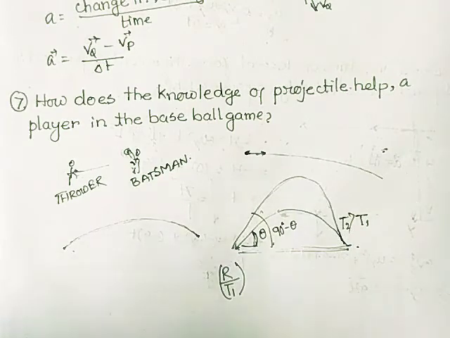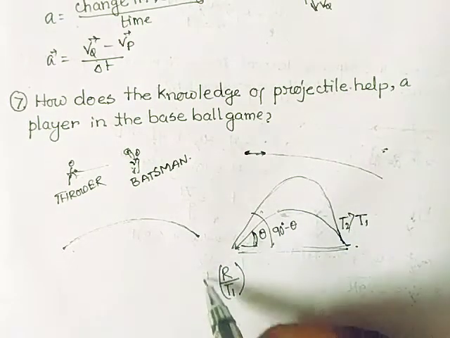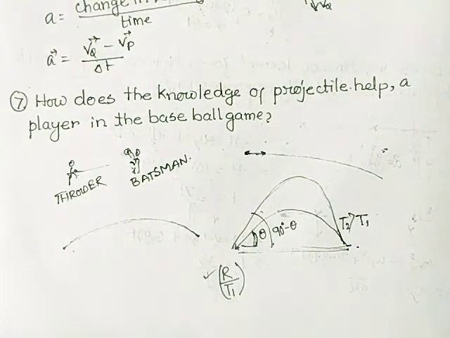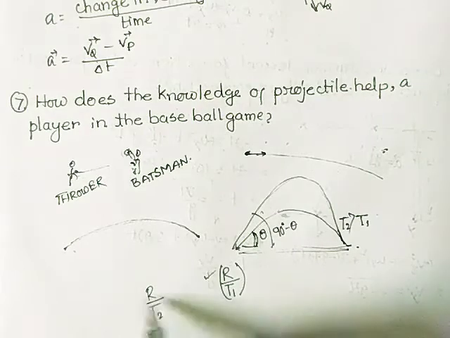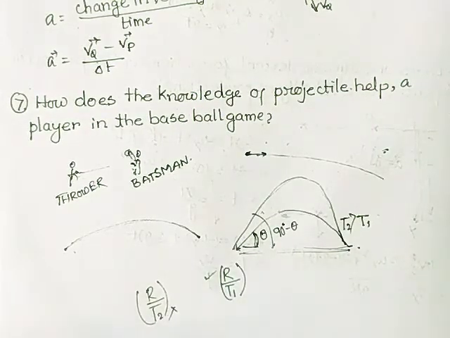If he wants it to reach the hitter within a minimum time, he will choose R divided by t1, but not R by t2, because it takes more time and the hitter gets the time to trace the ball, and he can hit it.